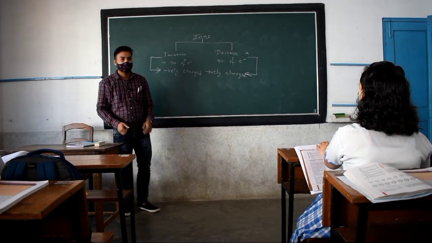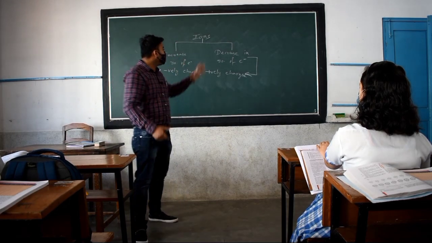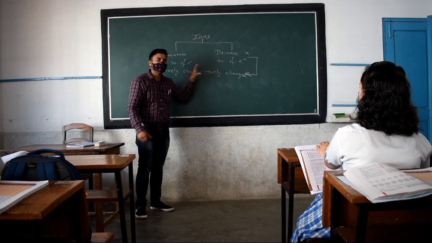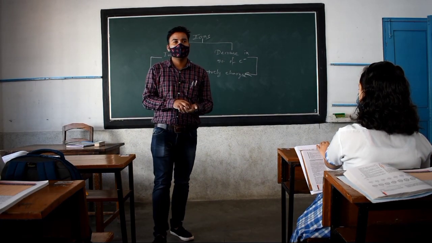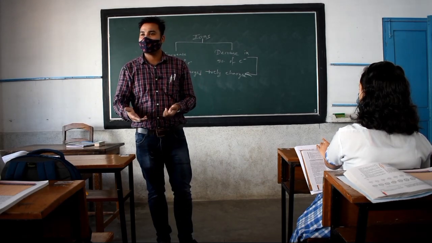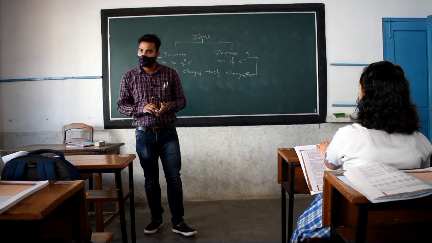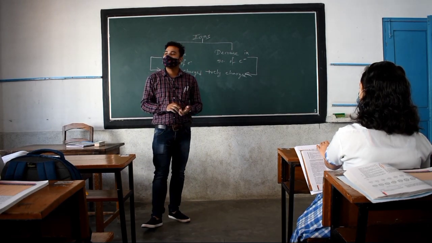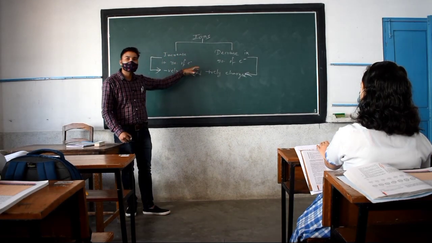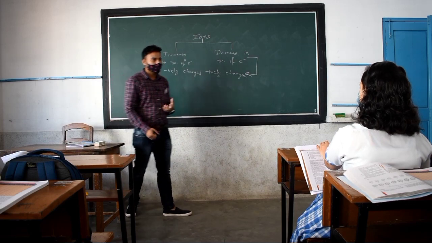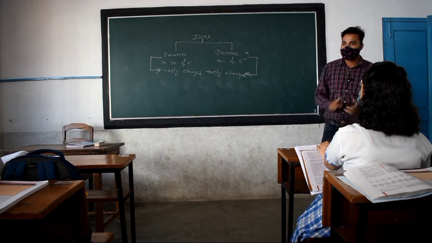Clear? Now the question that comes to our mind is how the ions are formed, how is this increase or decrease taking place? Because previously I told you that all the atoms or all the elements are neutral in character. I told you, all the elements are neutral in character. But if there is an increase or decrease, then it might be because of some reason, right? We should know the reason why it is increasing, why it is decreasing. Clear?